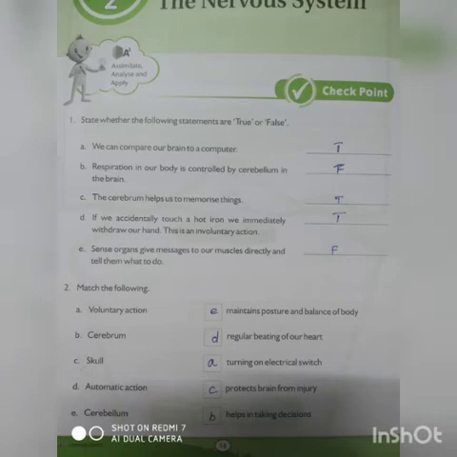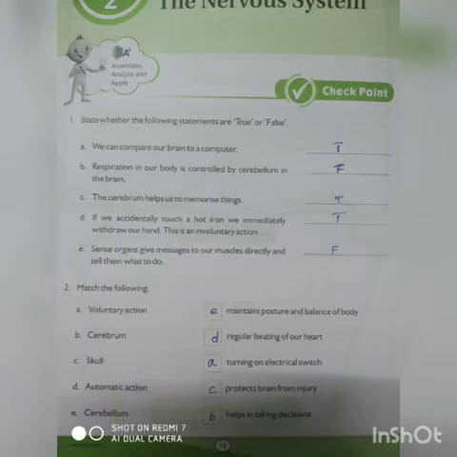Okay, and the fifth one, sense organ give message to our muscle directly and tells them what to do. It is false. No, sense organs do not tell our muscle. The message goes to the brain, and the brain has the motor nerves to convey the message to the sense organs, and the sense organ act accordingly.